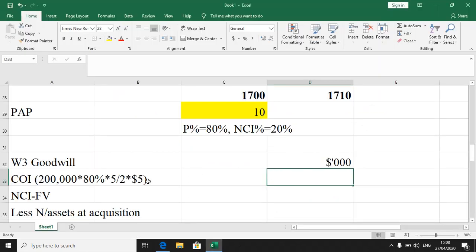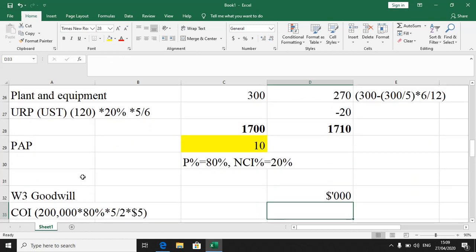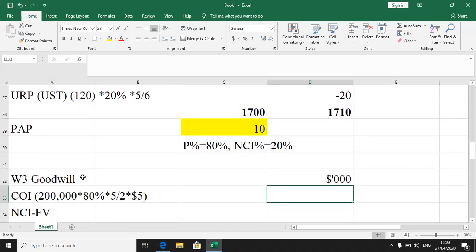Now, what you observe is that when you go down and you check on the share capital figure, and we can also check on the share capital on top here, the number of shares in the subsidiary is 200,000 because the par value is 1. That should not be very difficult for us to understand. So what you do, you say 200,000 shares multiplied by 80%, of course, that's the interest acquired by parent. And then you multiply by the fraction that was mentioned in the paragraph, 5/2. Then you multiply that by the value of shares in parent, you should be getting a 2,000 or 2 million.